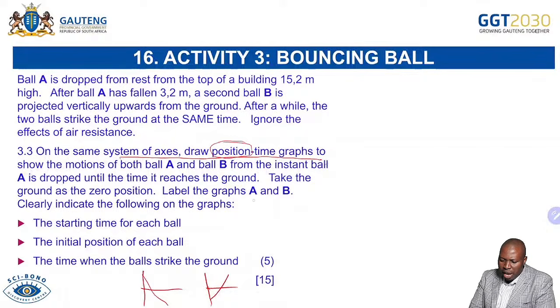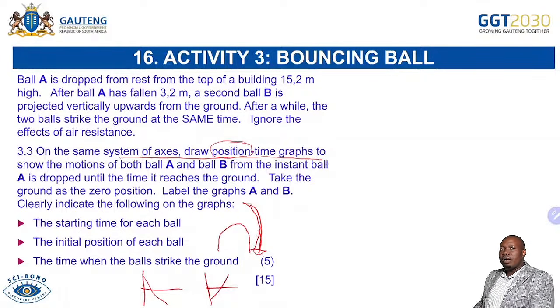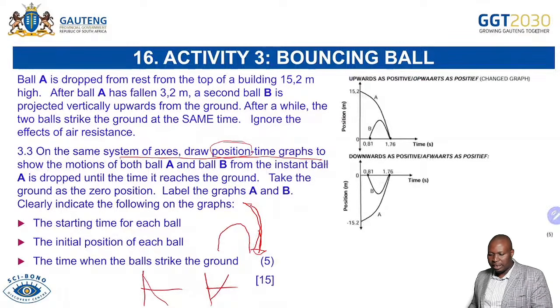In this case, we had ball A that was dropped downwards. It was going downwards, so you can see that it's going to look like that, going downwards. You had another ball, which is ball B, which was thrown up and it came down. So in a graph, you're expecting to have such a type of graph for this motion, and definitely that's what you will do. We are starting, the height of the building was 15.2. We are dropping ball A until it reaches the ground.